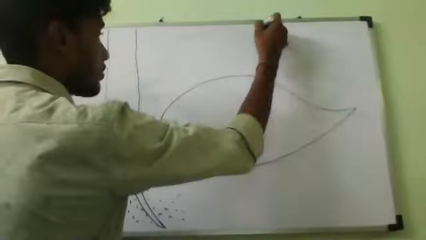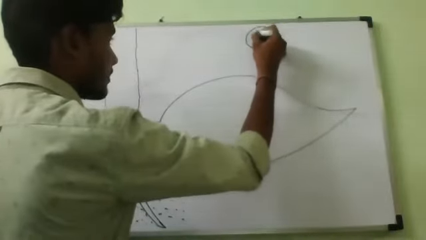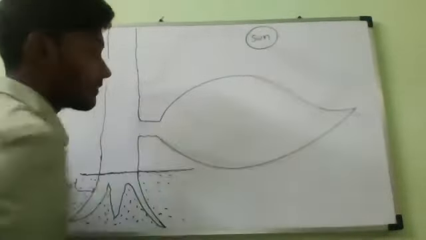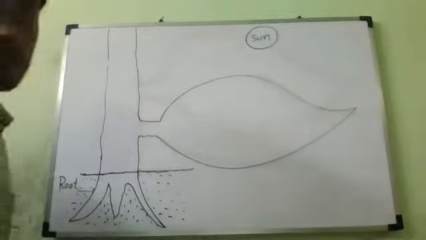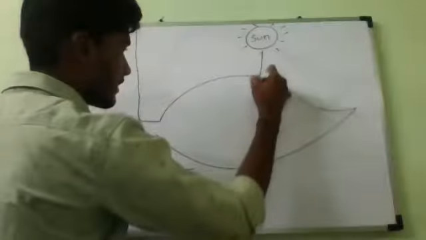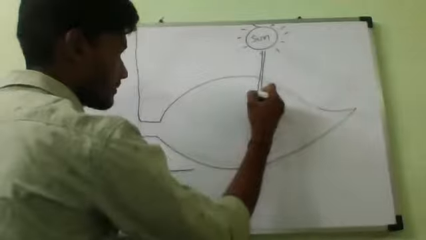Let me imagine this is the sun. So now, as we know, up there will be the sun. From the sun, what will come? Sunlight, light rays. So that is light. So sunlight energy will come from the sun.